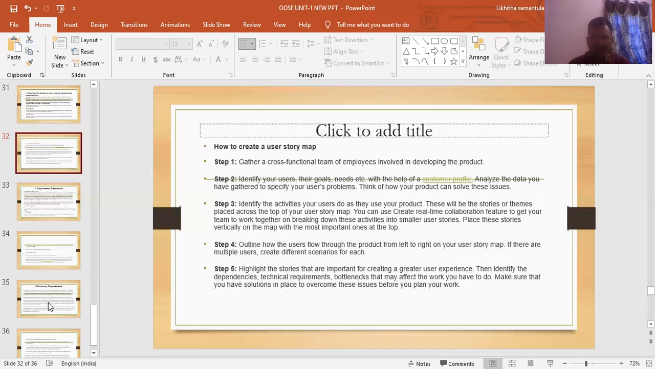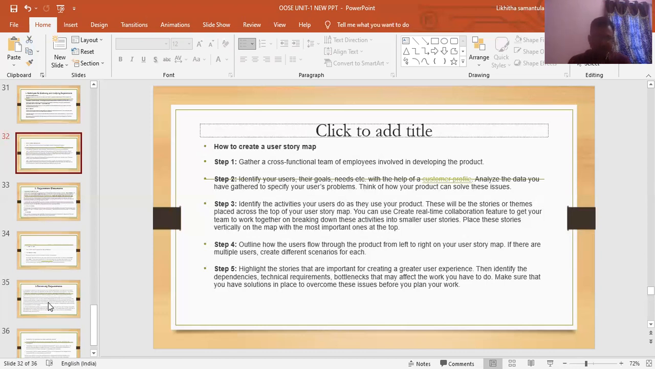You can create real-time collaboration features to get your team involved. Arrange the stories vertically on the map with the most important ones at the top. Step 4. Outline how the users follow through the product from left to right on your user story map. If there are multiple users, create different scenarios for each.